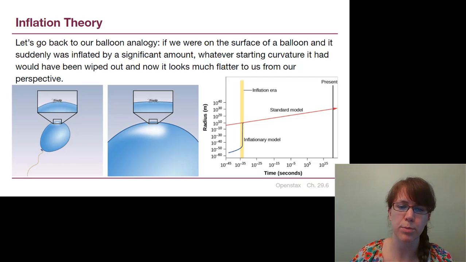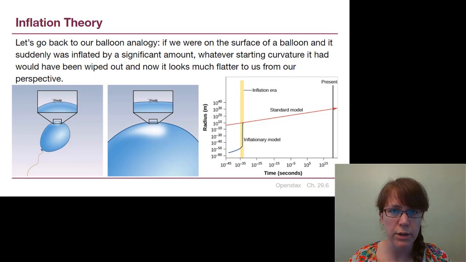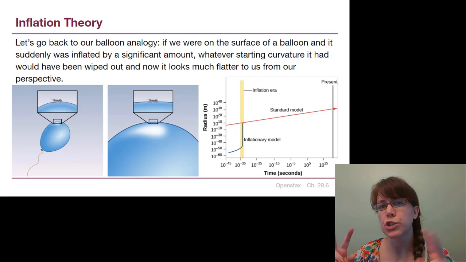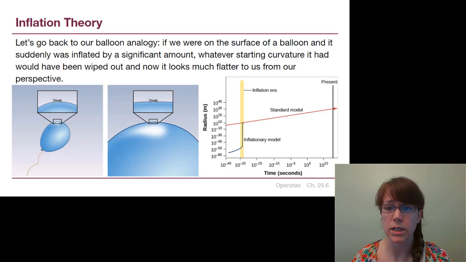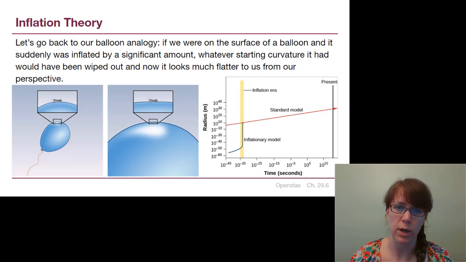But the ant on the balloon is in fact on a curved surface. It just looks flat to us. And for the inflationary theory, no matter what shape space-time has, if it went through this period of inflation, then it will look flat to us, and it will look like a flat curvature.